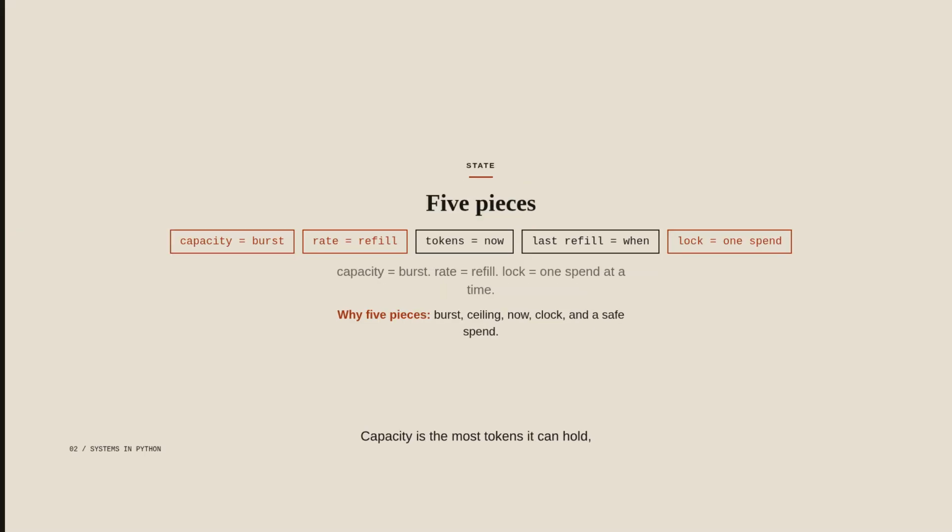Capacity is the most tokens it can hold, and that is the burst. Rate is how many tokens we add each second, and that is the ceiling. Tokens is how many are in the bucket right now. Last refill is when we last added. A lock makes sure 2 threads cannot spend the same token.